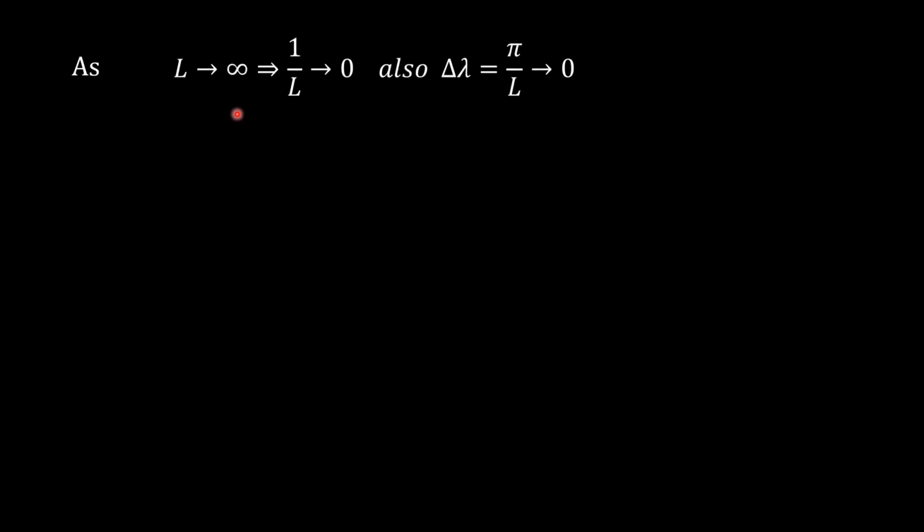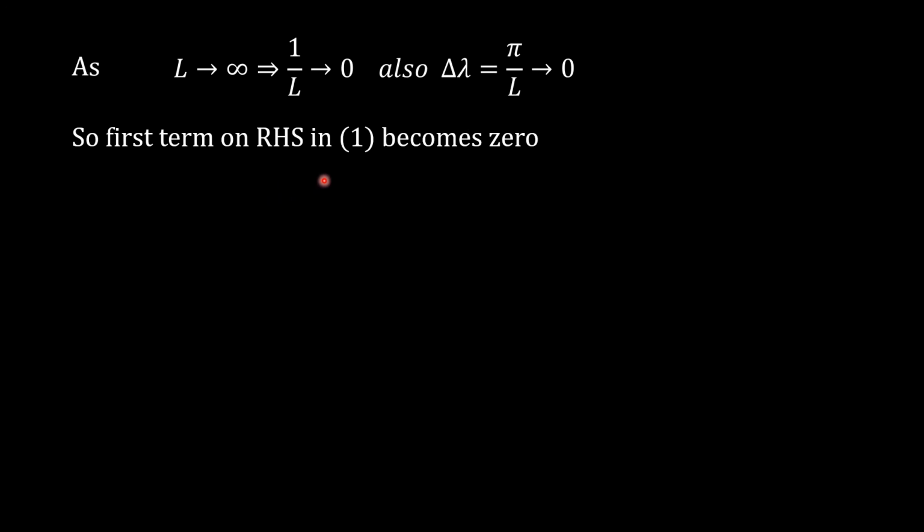As L tends to infinity, this implies that 1 upon L tends to 0. Also delta lambda, which is pi upon L, tends to 0. Using this, if we replace the values in expression 1, the first term, which corresponds to the constant term in the Fourier series, becomes 0.